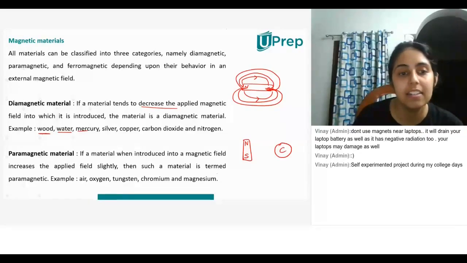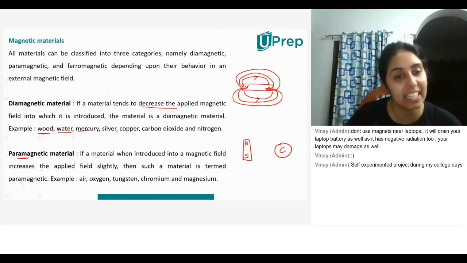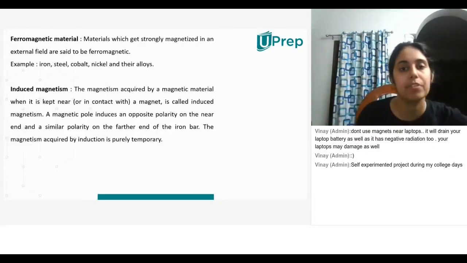And air is a? Air is, and like it does not conduct anything. No, air is a what kind of material? Air is a non-magnetic, right? No, air is paramagnetic material. That means it increases the applied field slightly. Okay, so what is induced magnetism?